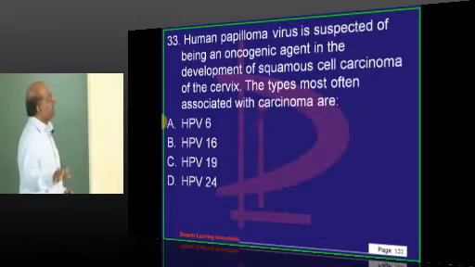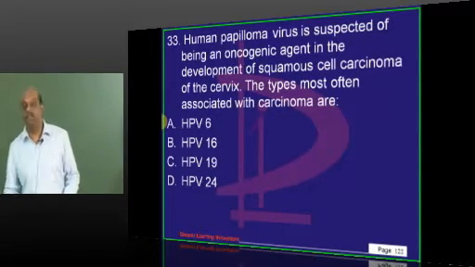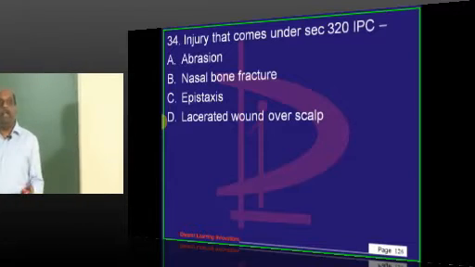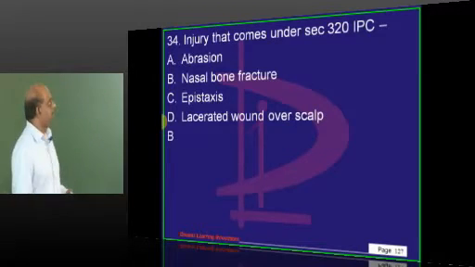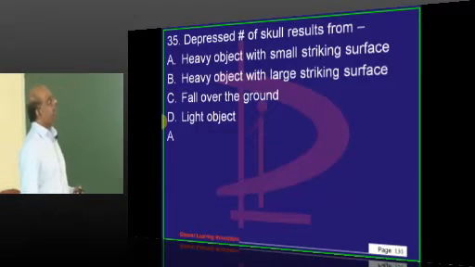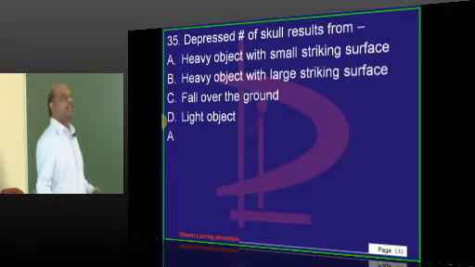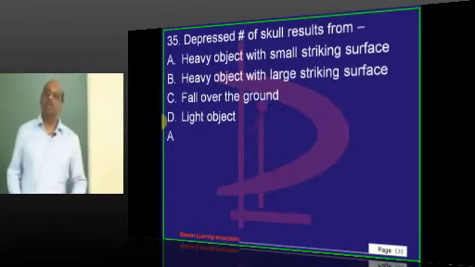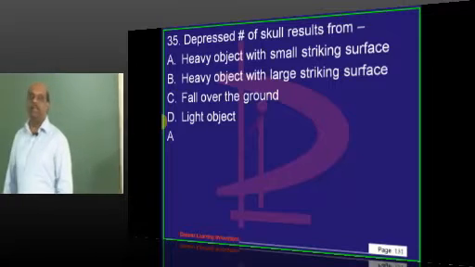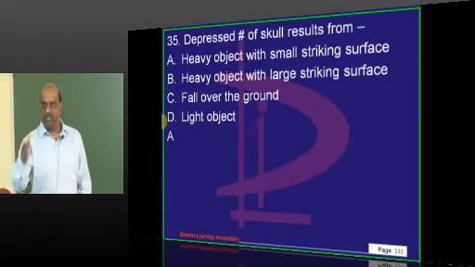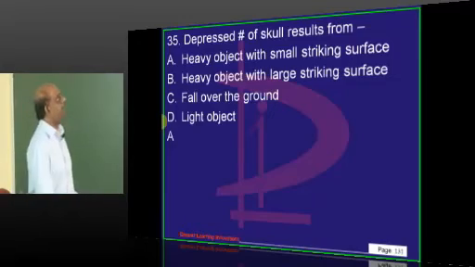Now doctor, human papilloma, what is the HPV? HPV 16. Injury under 320 IPC is grievous hurt. Then a depressed fracture, when a heavy object with a small striking surface, like if the police are beating the people doing hartal with the butt of the gun, then typically you get a depressed fracture.